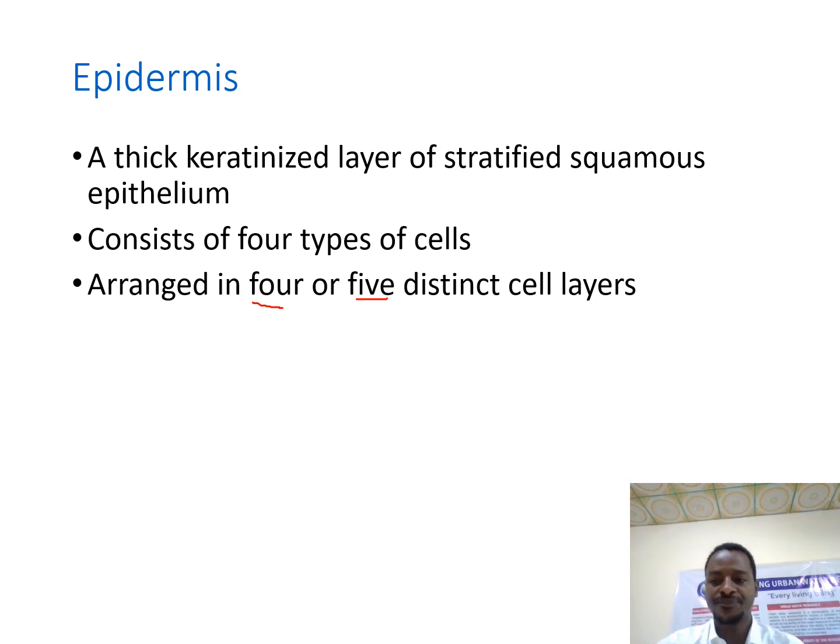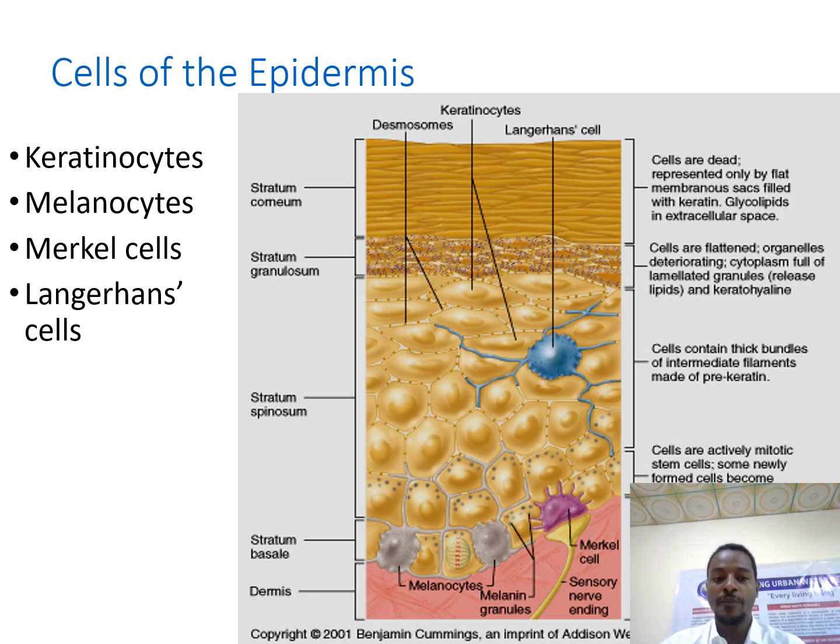So let us look at those cells. The cells of the epidermis are keratinocytes, melanocytes, Merkel cells, and Langerhans cells. Let us look at a detailed description of those cells.